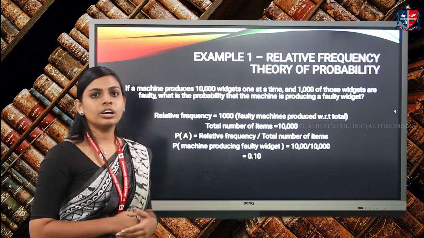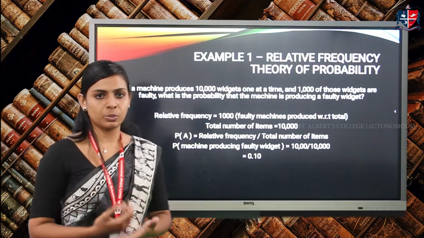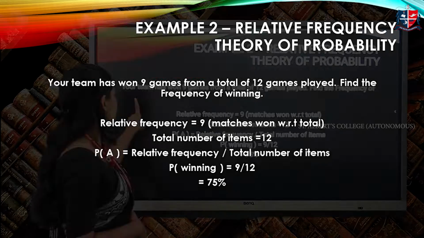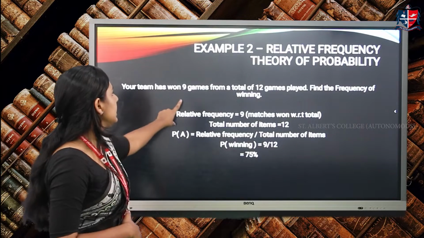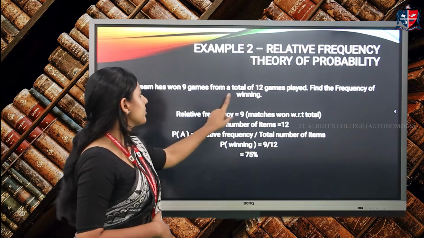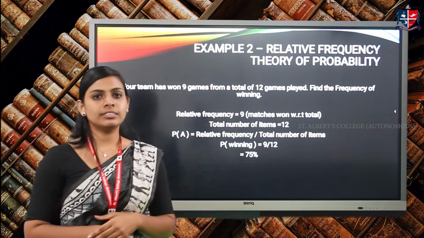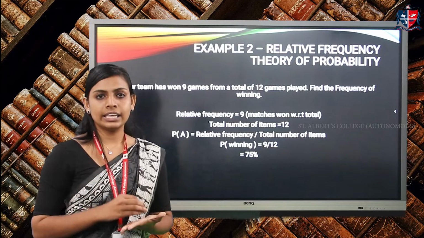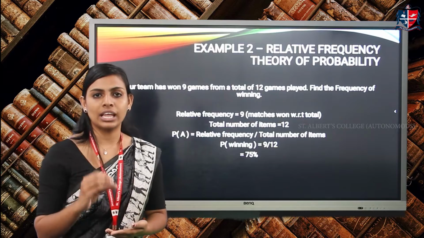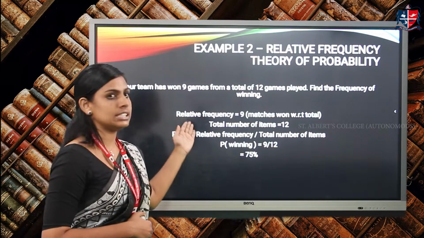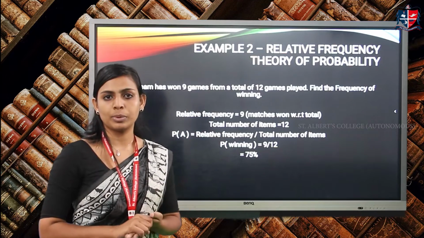Okay. Now we'll look at one more example of relative frequency to understand this approach. In the second example, your team has won 9 games from a total of 12 games played. Find the frequency of winning. Out of the 12 games played, they have won 9 games. That is, with respect to 12, they have won 9. So it is an example of relative probability.